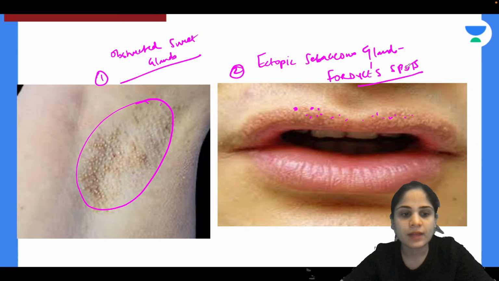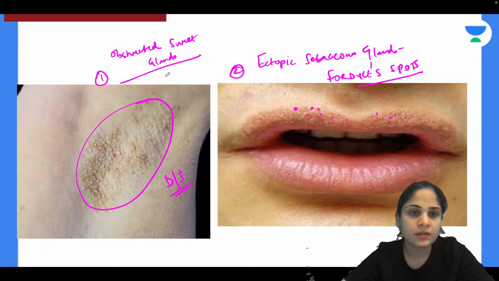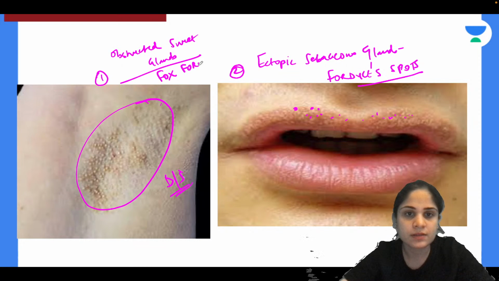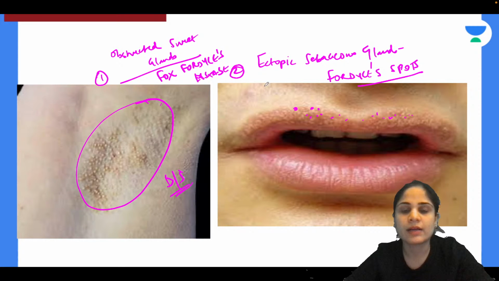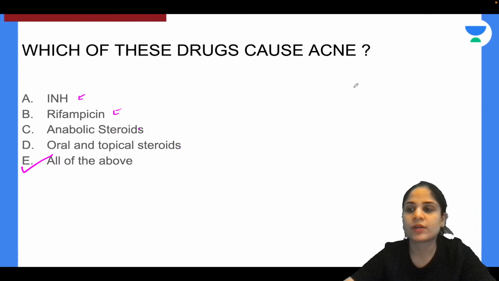And the obstructed sweat glands, what do you call them? This is a disease. This is due to obstruction of the sweat glands. So it is not a normal thing that is happening. So what is the name? Yes, this is called Fox-Fordyce disease. So you have Fox-Fordyce disease and you have Fordyce spots.